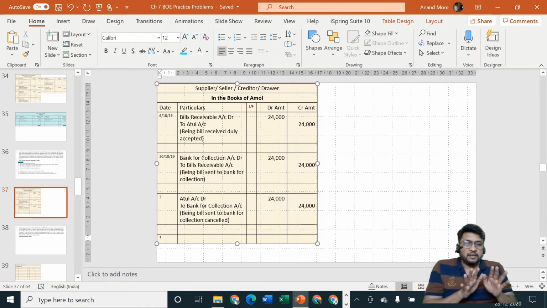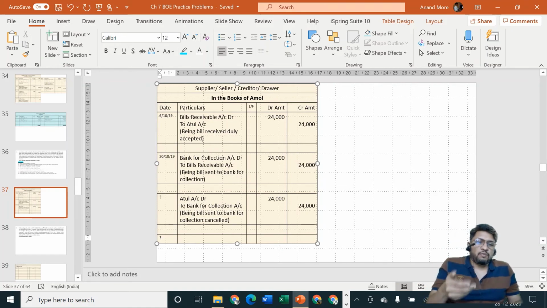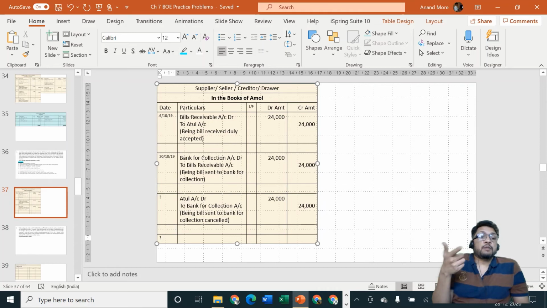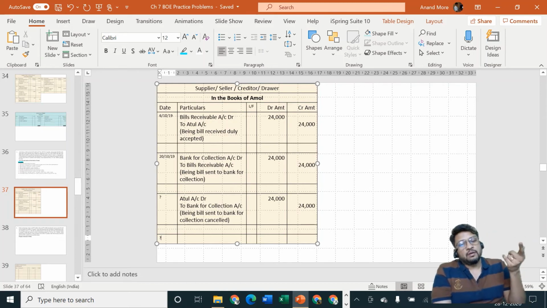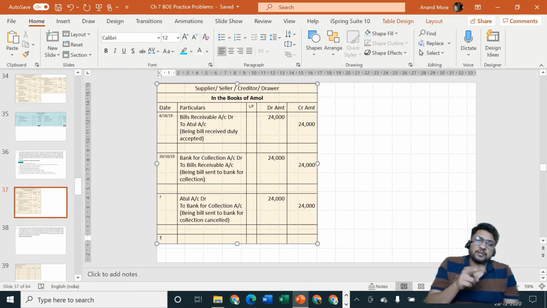So in reality, if this question number 5 would have been just like question number 4, then what would we have done? We would have passed the entry of rupees 10,000 cash received now. Then we would have passed the entry for interest of rupees 800. And then we would have prepared the new bill of rupees 14,800. This is what we would have done. But the problem clearly says that interest is to be considered along with cash. That means before the entry for cash, we are going to pass the entry for interest.